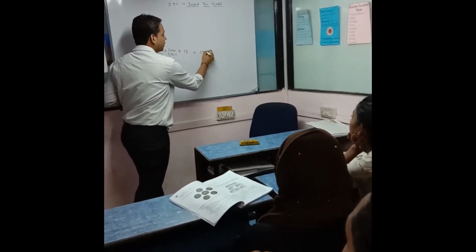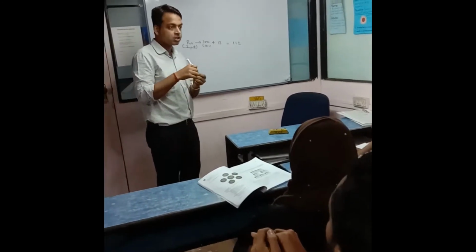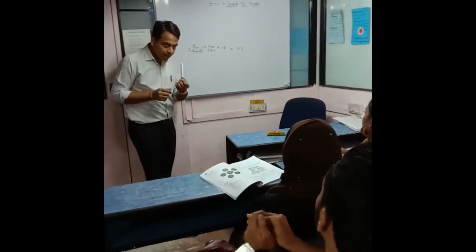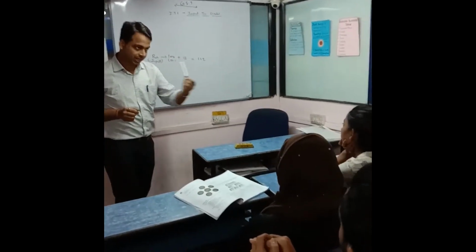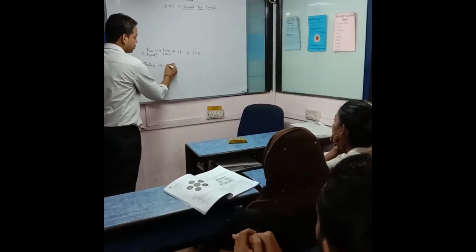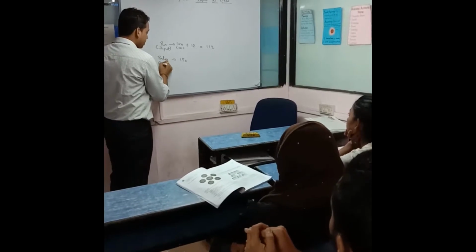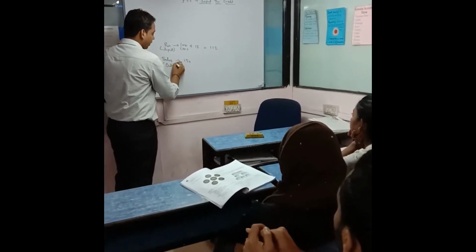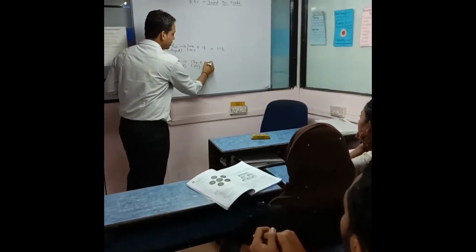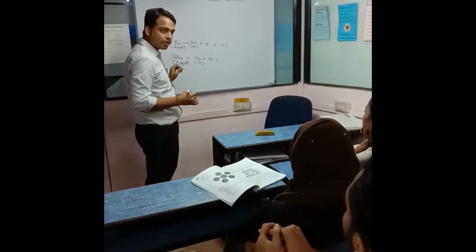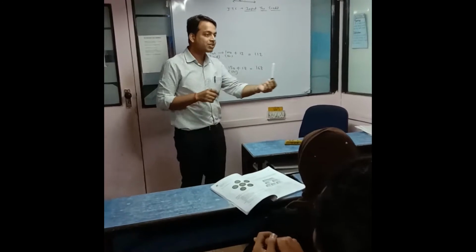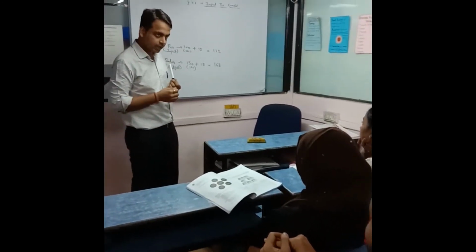Finally, the value of this marker is how much? 112. Now, if I sell this same marker to Mr. Z, right, at what price? Suppose 150 rupees, right? So if it is the same marker, the GST rate will be the same. So finally, your GST amount is how much? 18 rupees. And I am collecting how much from Z? 168 rupees, right?